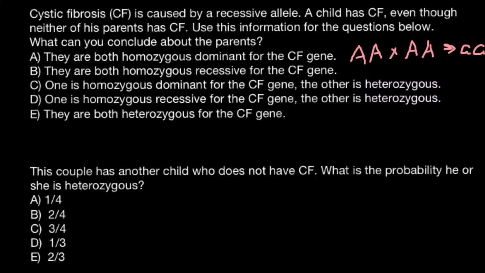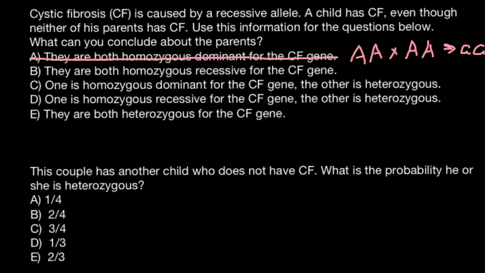Of course, there is a chance that a new mutation can happen and cystic fibrosis can be expressed in children due to the new mutation, but this is highly unlikely, because a new mutation can happen to one of the normal genes, but the chance that such a mutation would happen to two genes simultaneously is extremely small. So this is an incorrect answer, and we can cross it out.